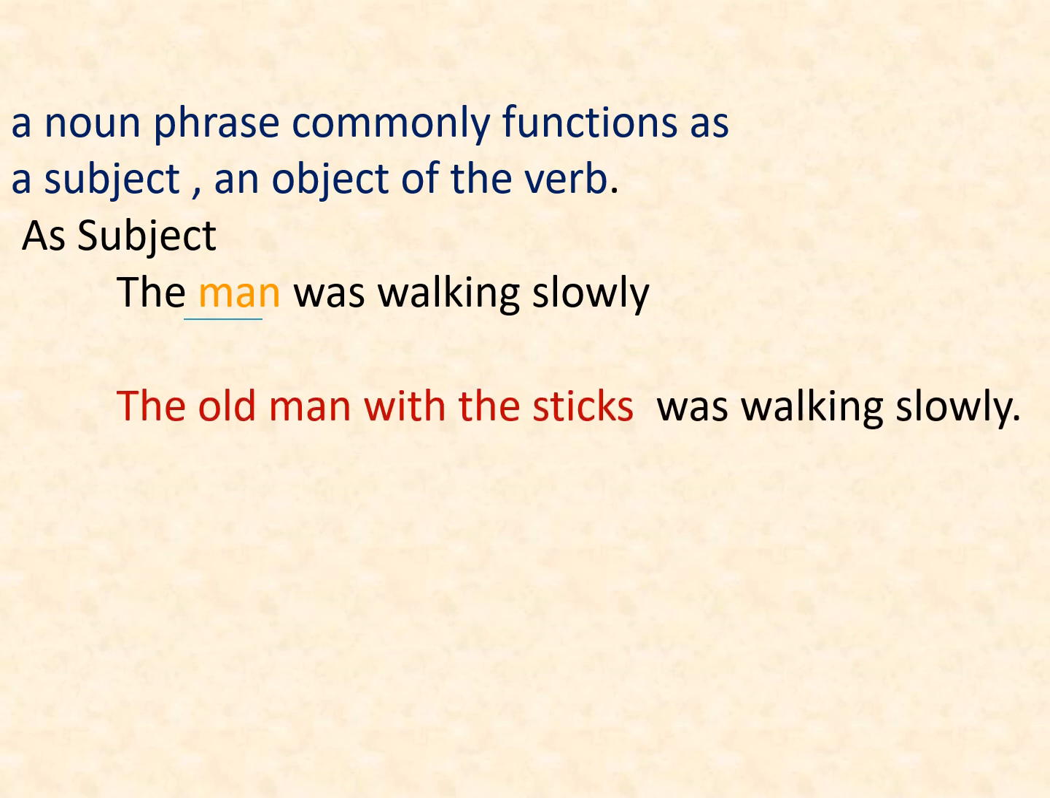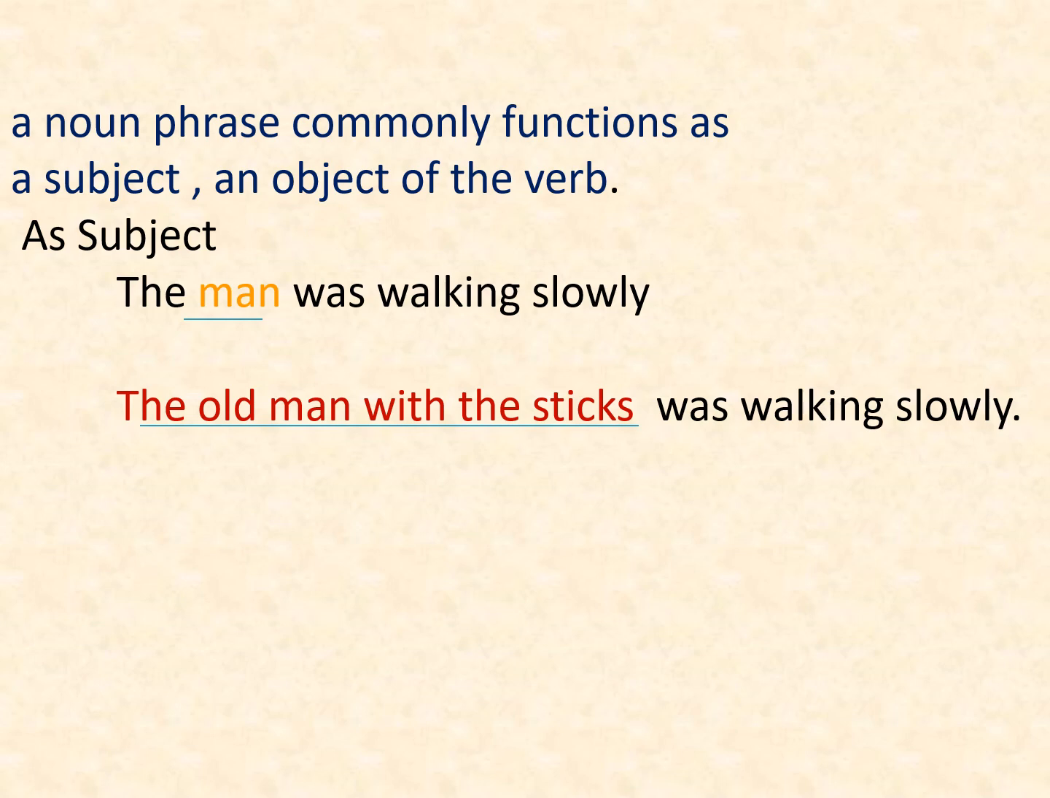The old man with the sticks was walking slowly. In this sentence, the old man with the sticks is a noun phrase. It is acting as a noun in the above sentence. So, the old man with the sticks is a noun phrase, is a subject of the verb walking.